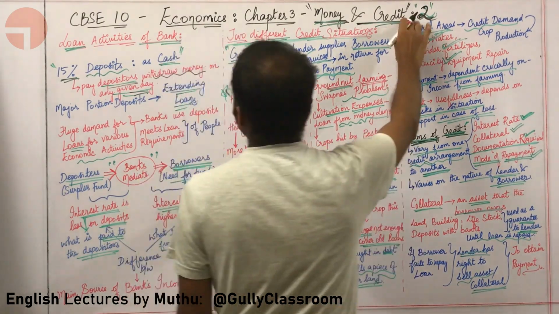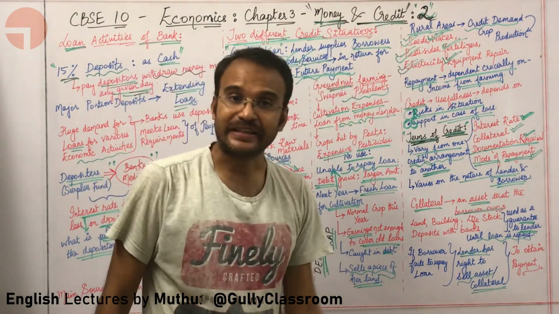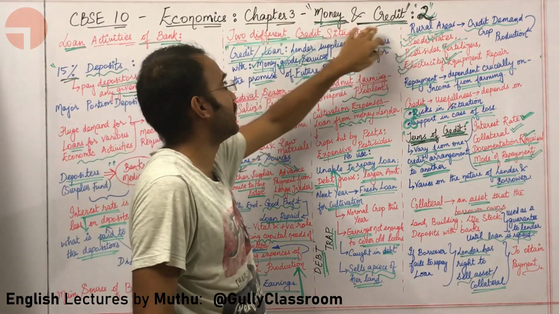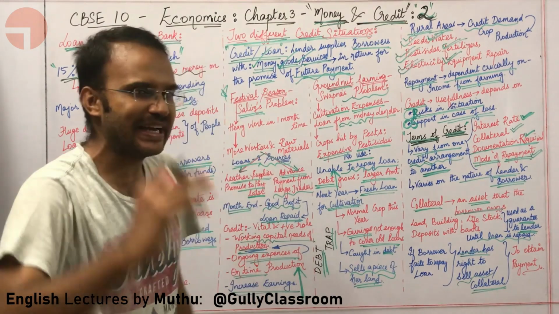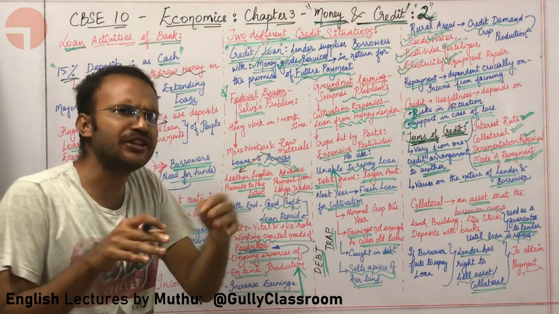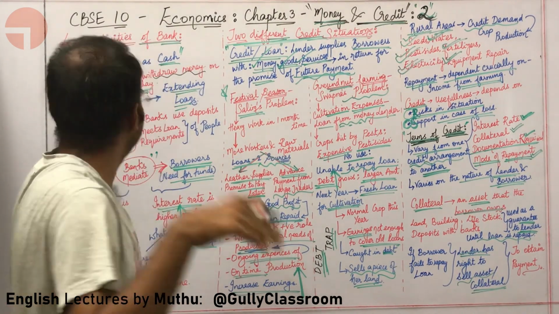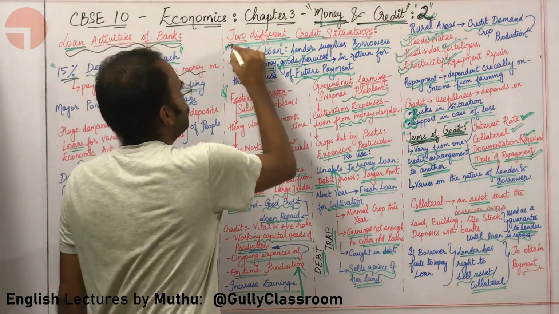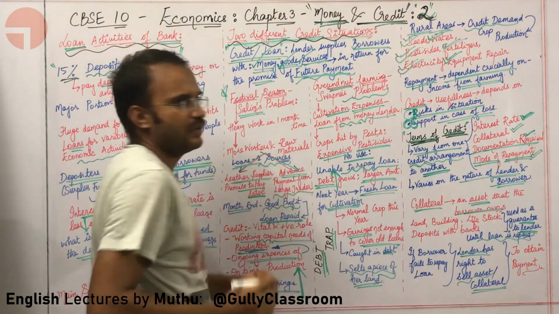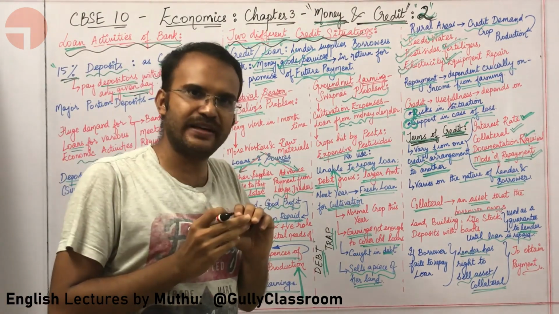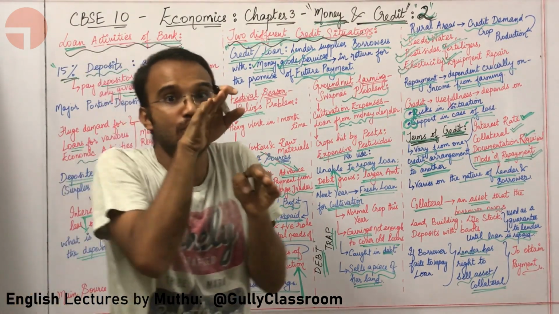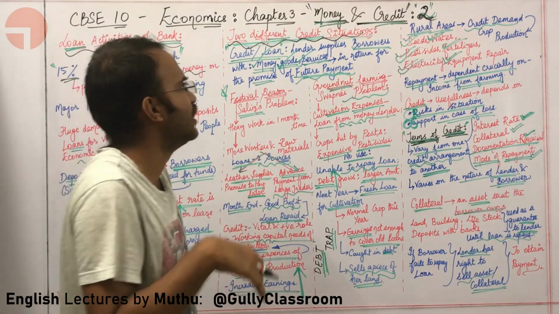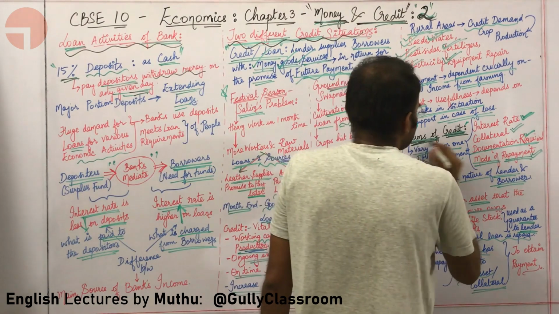This is the second lecture on the topic money and credit in 10th CBSE Economics Chapter 3 Money and Credit. In this lecture, what are the topics that we are going to cover? We are going to cover the loan activities of the bank and two different credit situations. We will try to understand what is credit, and look at both the positive role of credit and the negative role of credit. Finally, we will look at terms of credit.